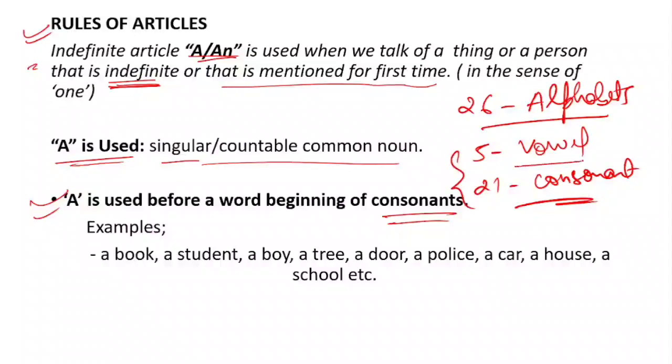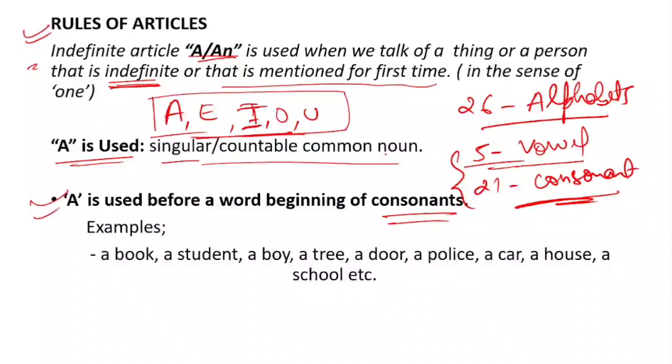So what are the vowels and what are the consonants? Let me tell you what the vowels are. Vowel means a, e, i, o, u. These 5 letters of the English alphabet we will call vowels. And the rest, excluding these 5 letters, we will call consonants.